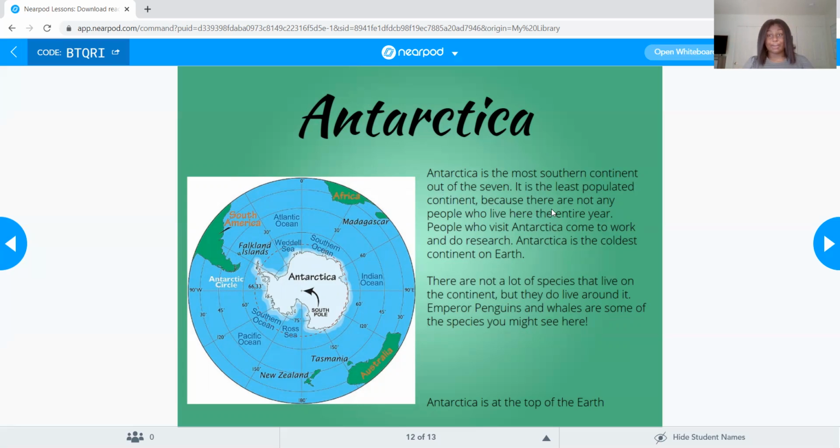So there's about 18 countries that will come and bring people here, and they'll stay for a little bit and do their research. It is the coldest continent on Earth, and there are not a lot of species that live here, like I said earlier, because it is so cold. There are a couple that you might see around here, and I'm sure you guys have heard of emperor penguins, the little cute penguins. They do the little waddle, and then also whales. Whales swim in the ocean, right? So they can't go on the land, but there are whales that will go around here, okay?